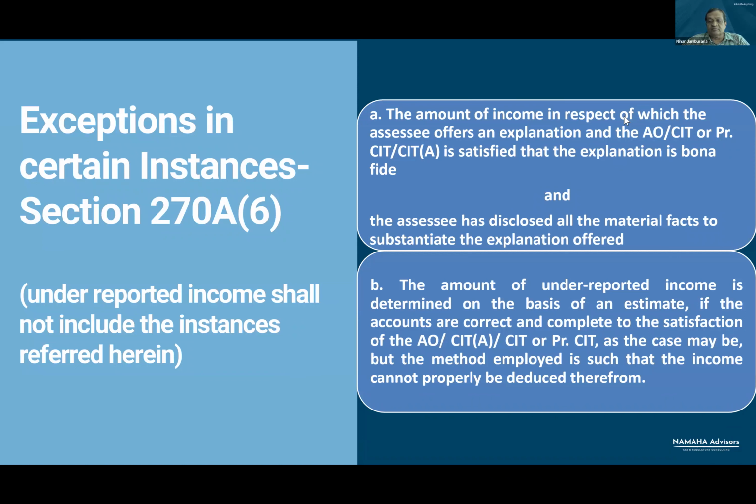Take the case of a building contractor. He has undertaken, say, 5 contracts. They are all under completion. He follows percentage of completion method. And we are aware that under percentage of completion method, the income on incomplete projects is required to be estimated. There is an element of estimate. The assessee, the contractor himself, estimated income on each incomplete contract and declared it.